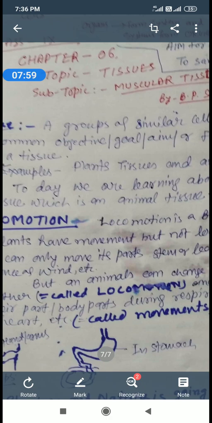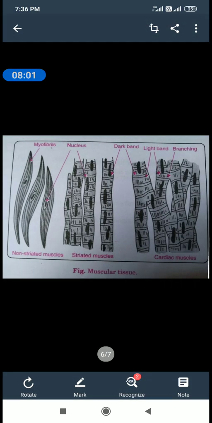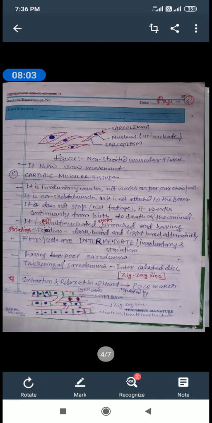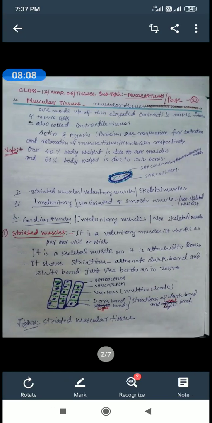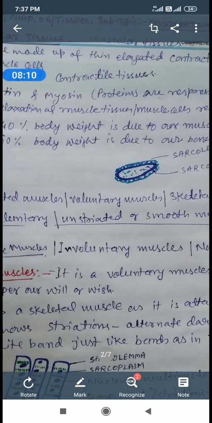Now, muscular tissue is made up of thin, elongated, contractile muscle fibers or muscle cells. Muscular tissue is also known as contractile tissue.